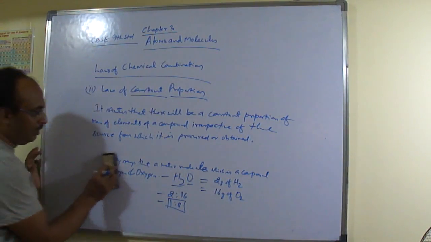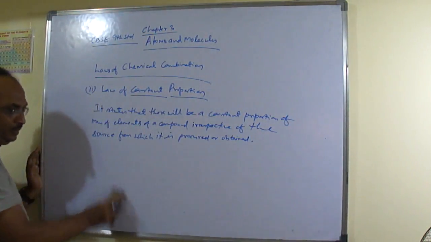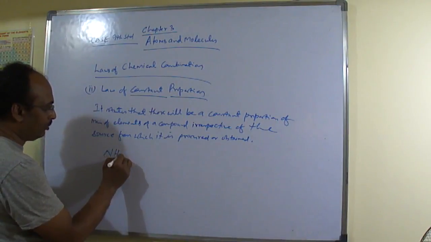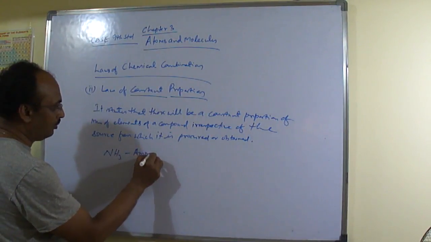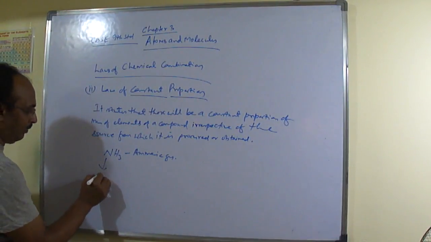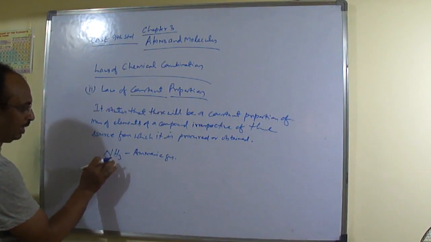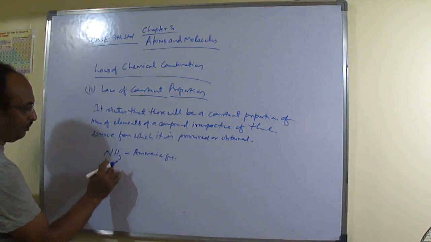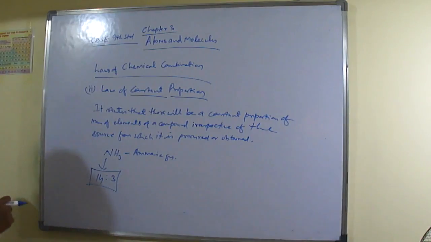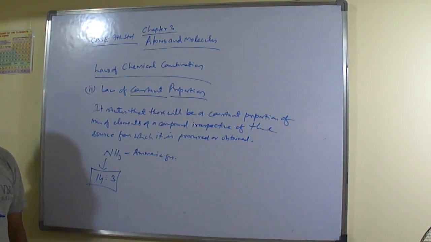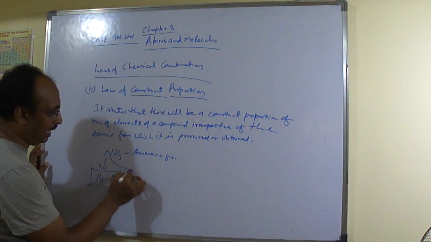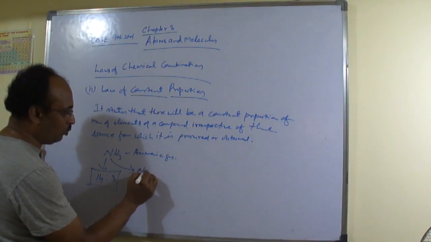So ammonia, what happens in ammonia? Whatever may be the source of NH3, that is ammonia gas. So in this what happens? Nitrogen, its mass is 14 and mass of hydrogen will be 3. Okay, so this 3:14 or 14:3 will be maintained whatever is the source, whether we are producing this ammonia gas from a natural source.